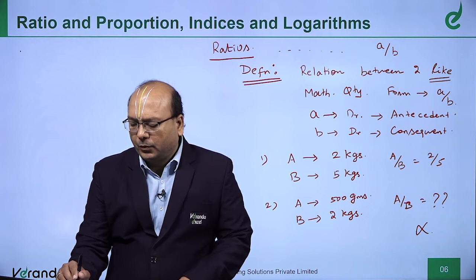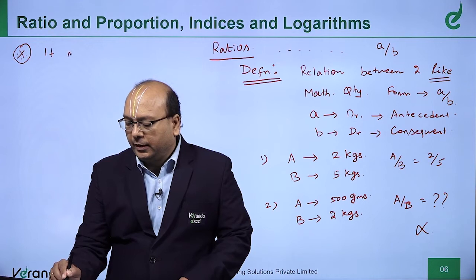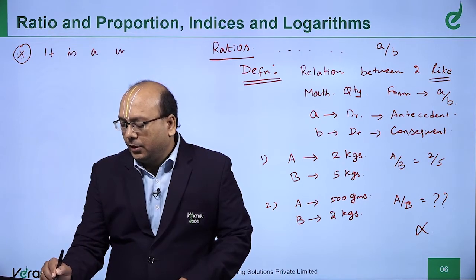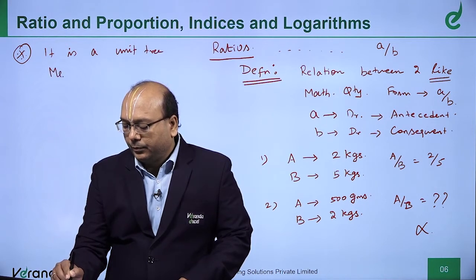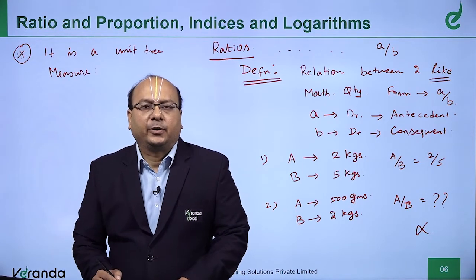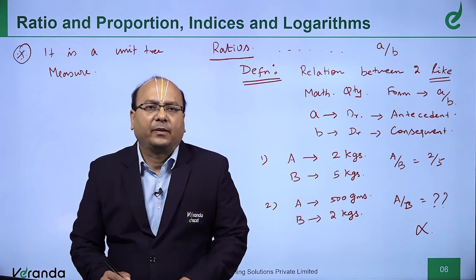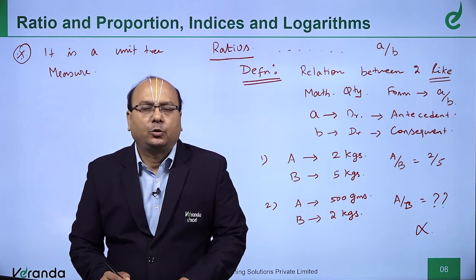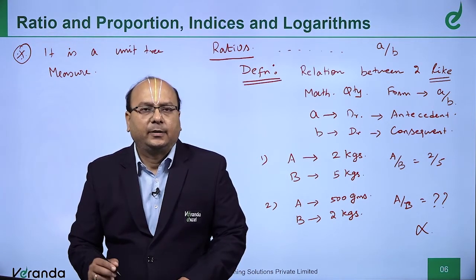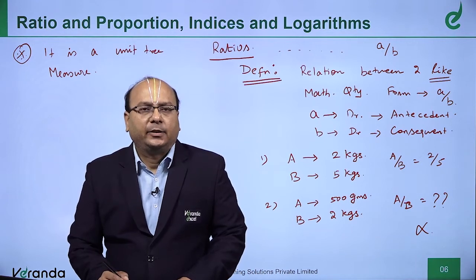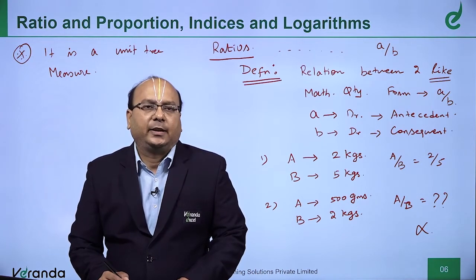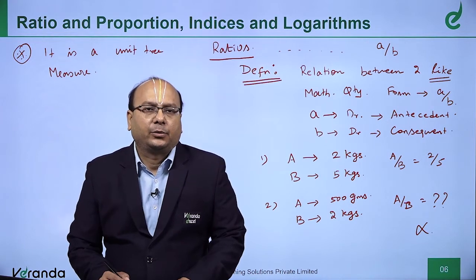And the points worth noting about ratio, it is a unit-free measure. What is a unit-free measure? In the first example, I wrote 2 by 5. Whether it is 2 by 5 kgs, 2 by 5 liters, it is simply a number 2 by 5. There is no unit of measurement attached in ratios.